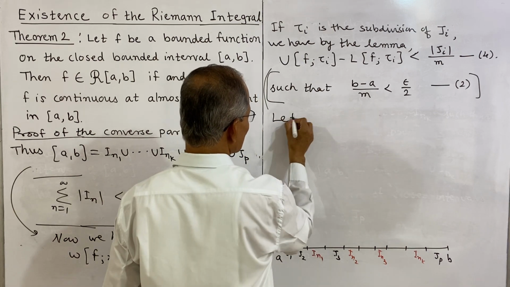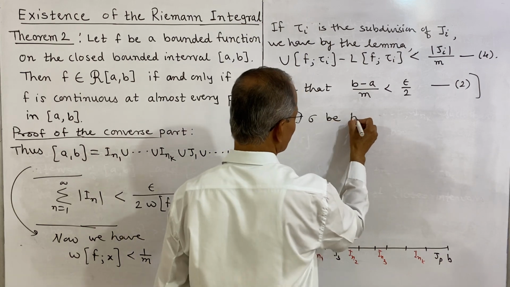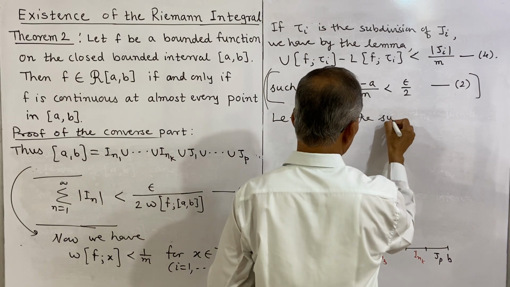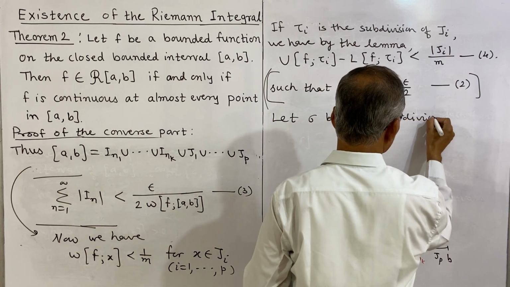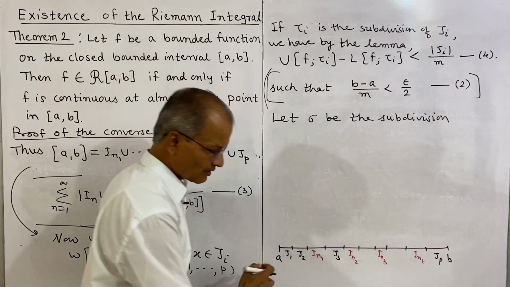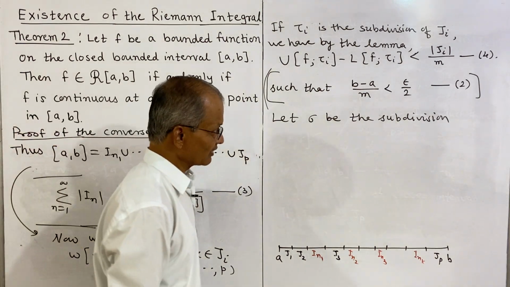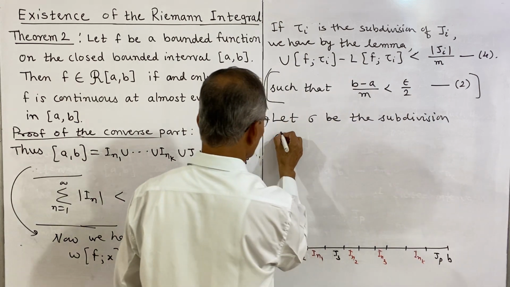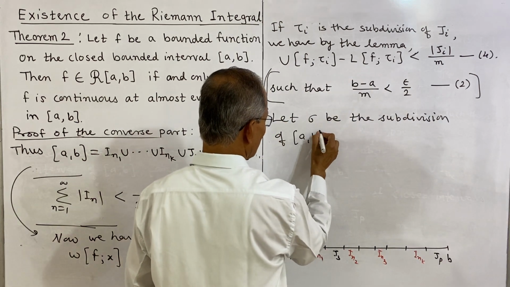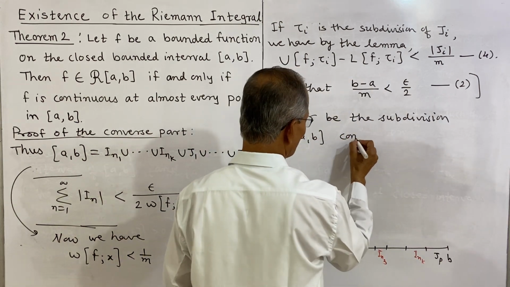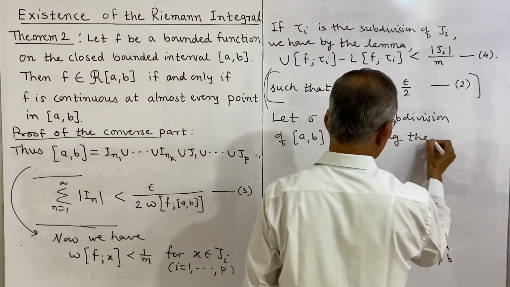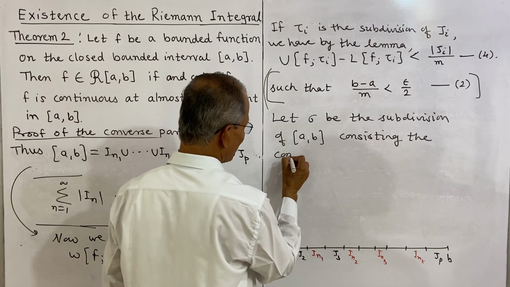Let sigma be the subdivision. We shall select the subdivision sigma containing these component intervals. Let sigma be the subdivision of AB consisting of the component intervals.